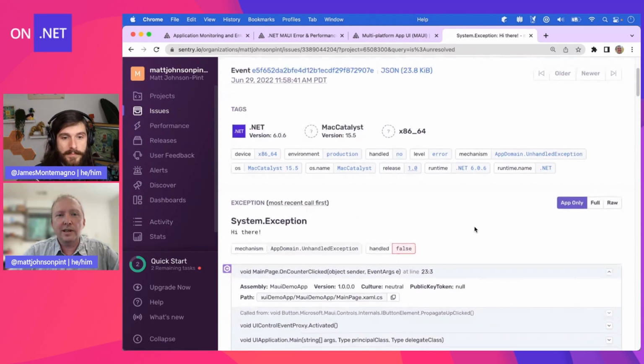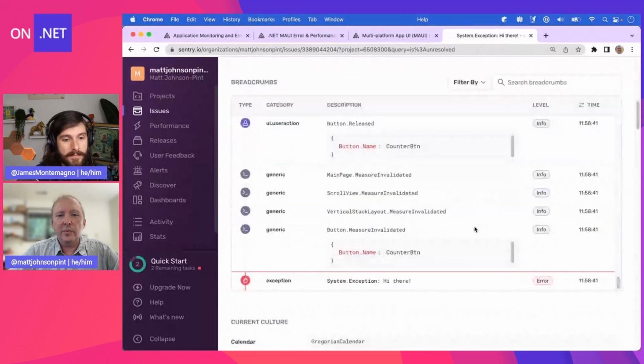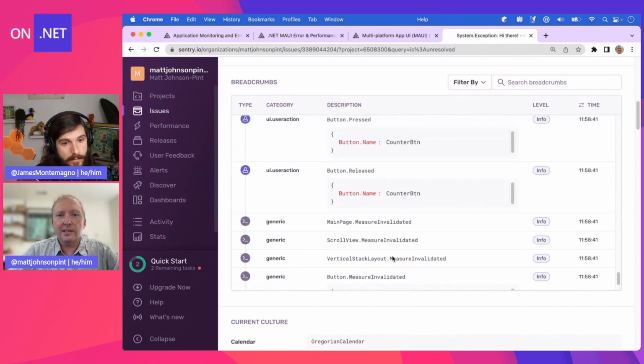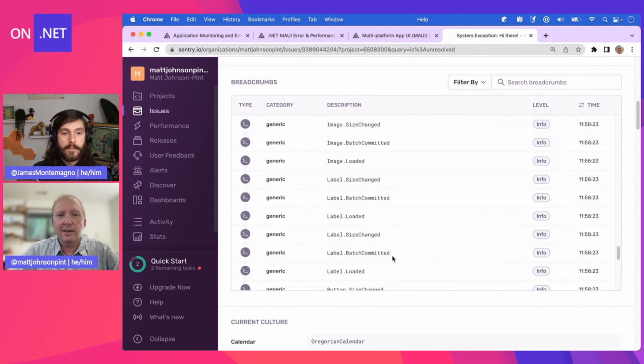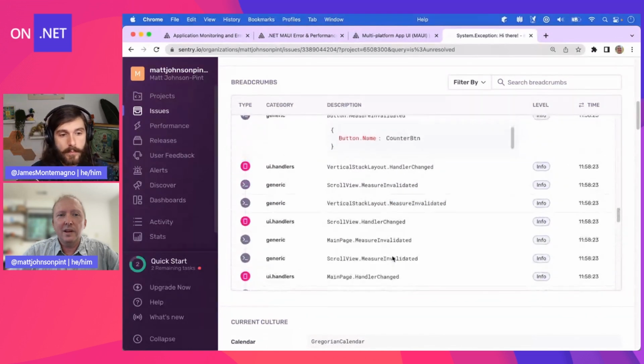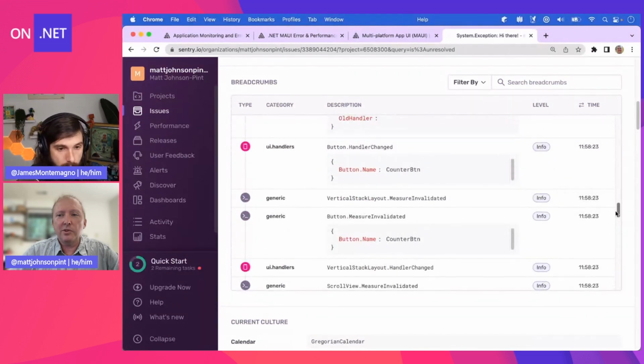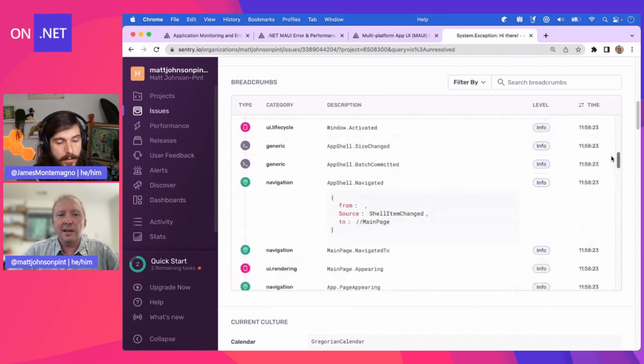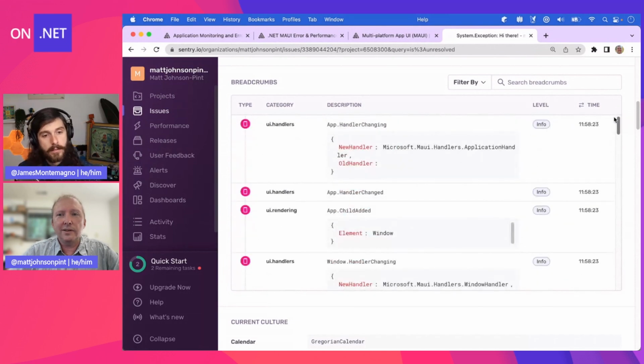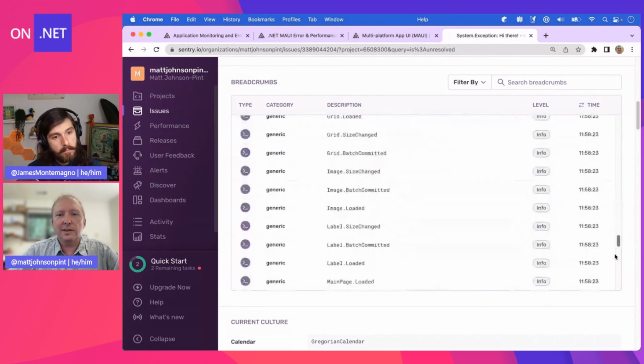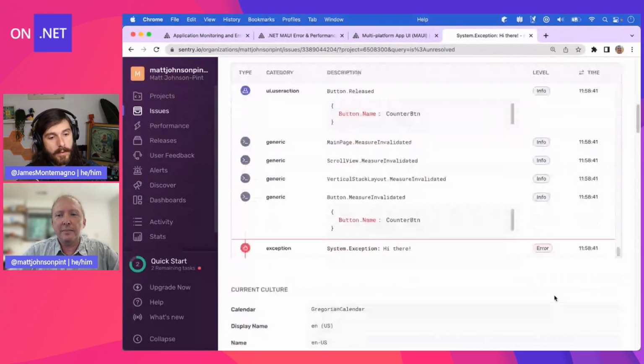Tells you what version of .NET it's running under. There's the breadcrumb, as we call them, that shows you when the exception was thrown and what was happening before then. I can see all the things happening before then. Whoa. Lots of stuff. We'll even give you events from custom controls. So basically any event that's part of any control that's in your hierarchy will show up here. So you can see all the stuff that was happening that led up to that.